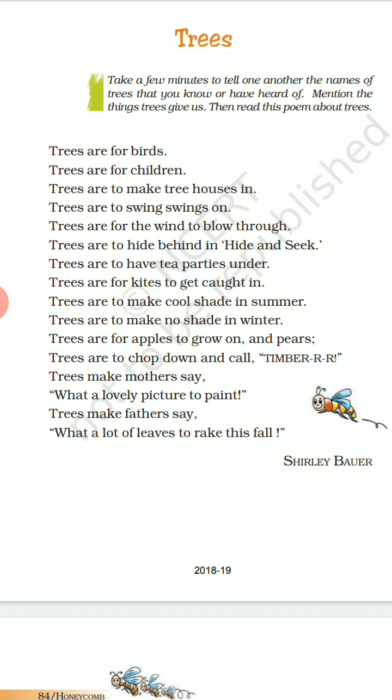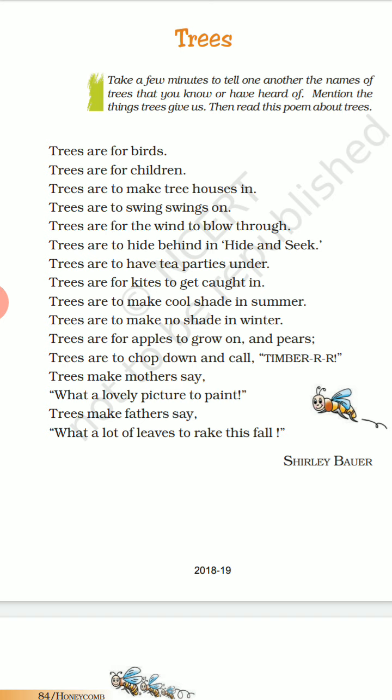Trees are for apples to grow on and pears. So what does it mean? Apples and pears, these are fruits. The poet has taken the name of these two fruits, but what he means to say is that trees are for bearing fruits, different types of fruits. So trees are for fruits to grow on. He mentioned apples and pears.